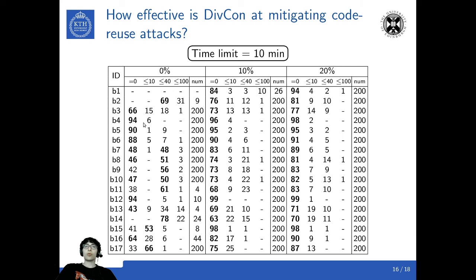The values in bold correspond to the modes of the histogram. So ideally we would like all pairs of variants to share no gadgets and thus have larger values under the first column here.